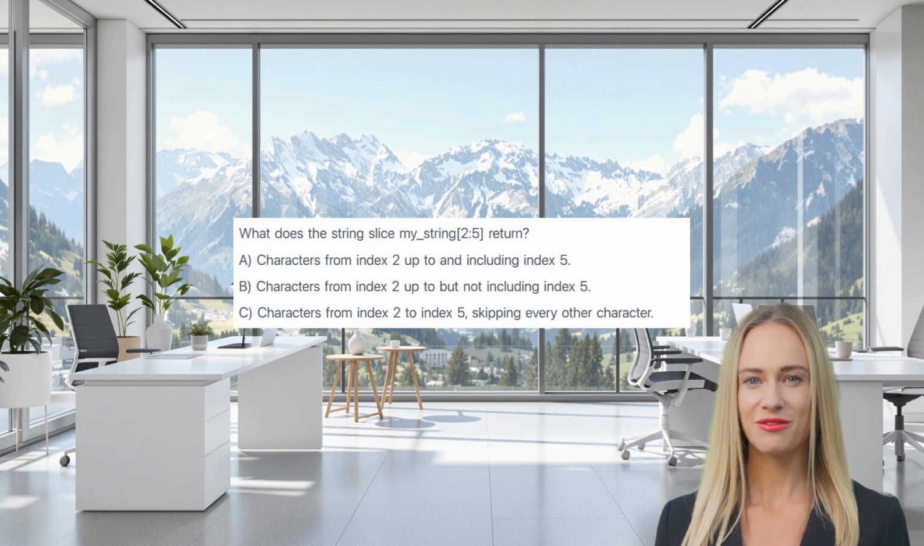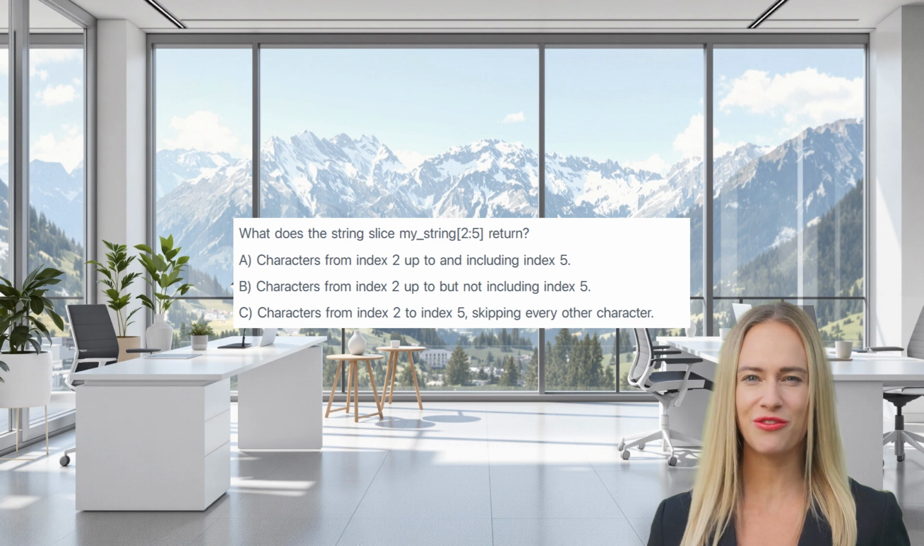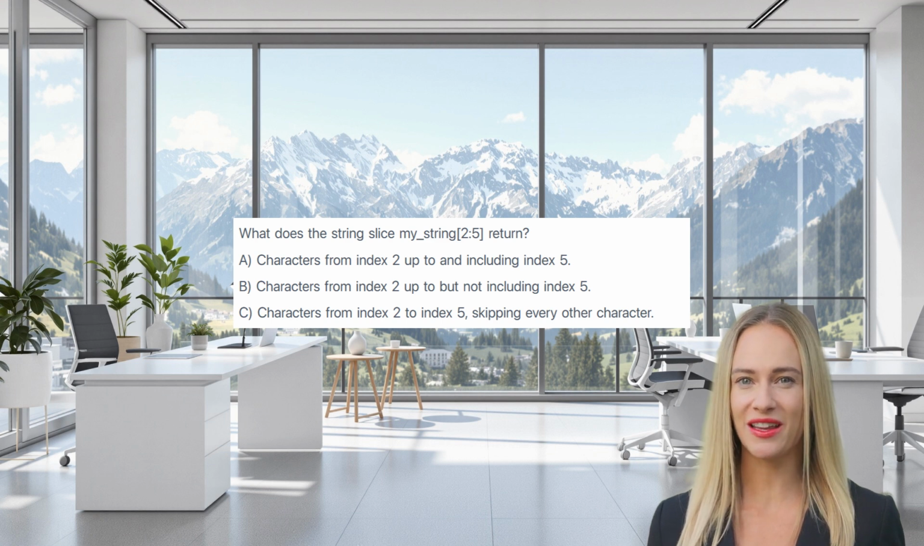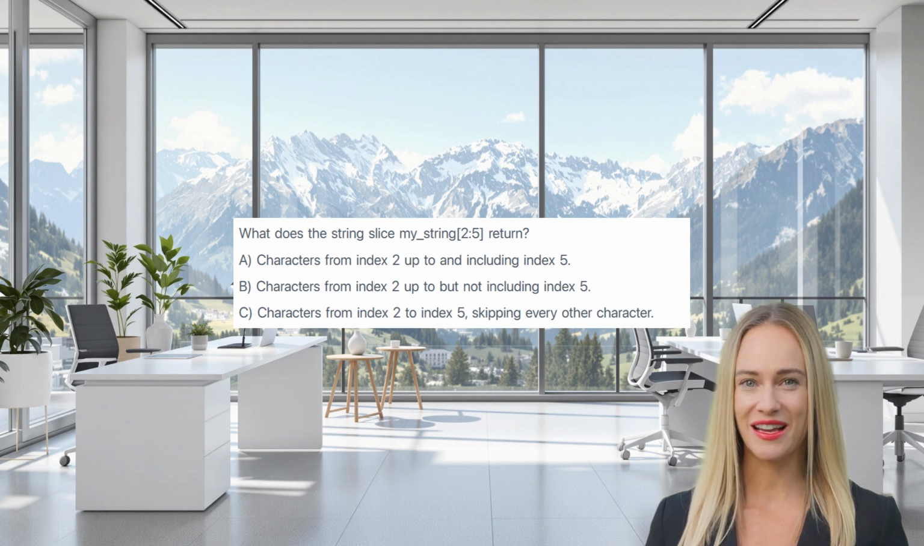What does the string slice my_string[2:5] return? A, characters from index 2 up to and including index 5. B, characters from index 2 up to but not including index 5. C, characters from index 2 to index 5, skipping every other character. The correct answer is B. Slicing includes the starting index but excludes the ending index. s[2:5] gets elements at indices 2, 3, and 4.